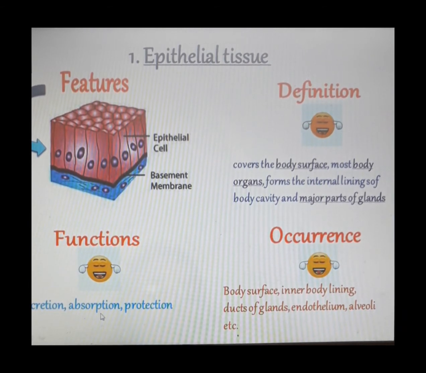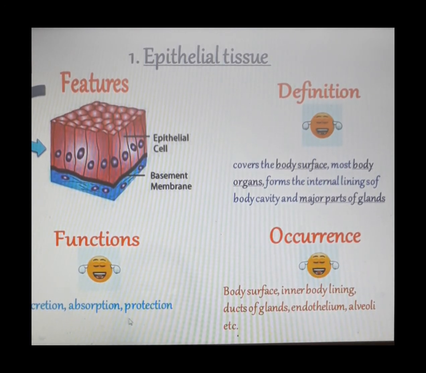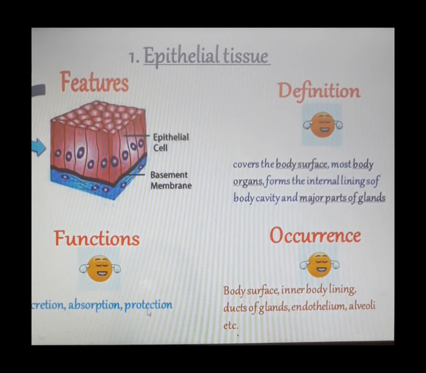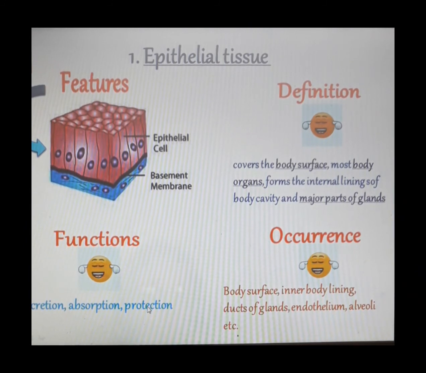You know that the process of digestion is completed in small intestine and the simple nutrients are then absorbed over there. So this absorption into the blood is possible because of a special kind of epithelial tissue present in the walls of small intestine. Then as it is going to cover the entire body surface in the form of skin, it is going to protect us. Similarly, it is going to line the internal body cavity. It is going to cover the body organs. So basically, by covering each and every part of your body, it is actually going to provide protection to the whole body. So this is what all about features, definition, occurrence and functions of epithelial tissue.